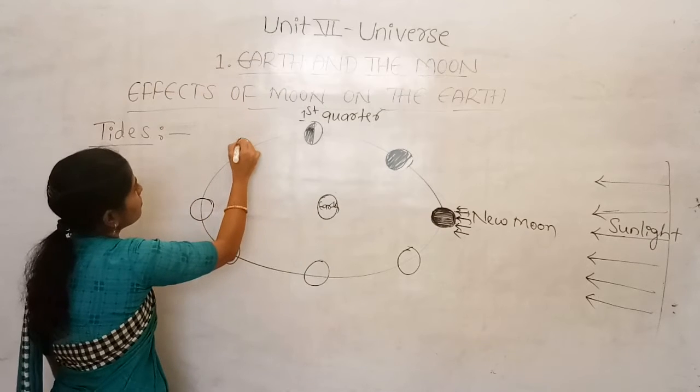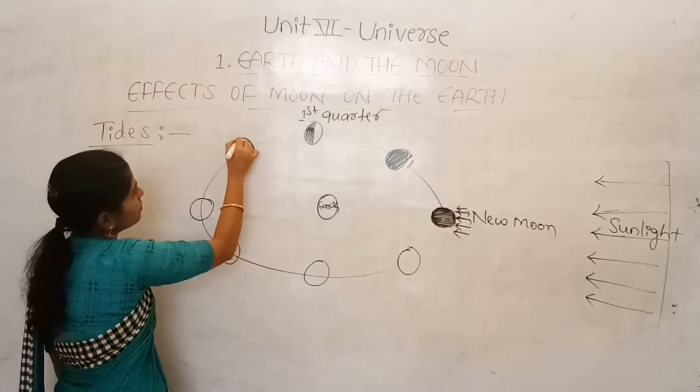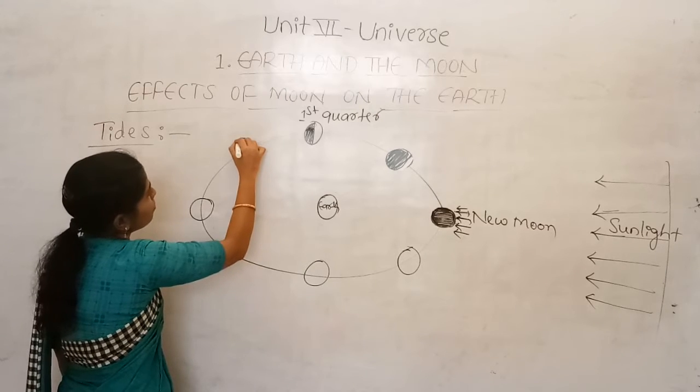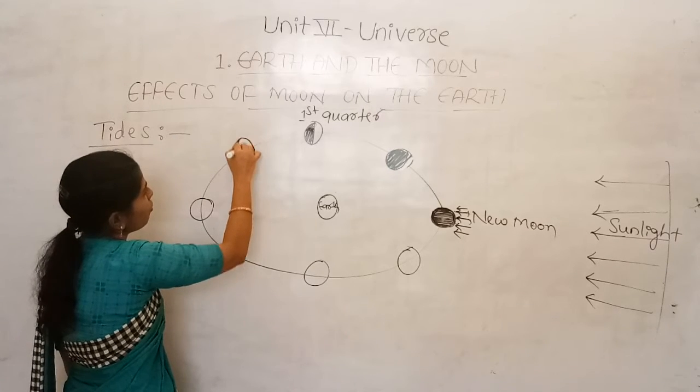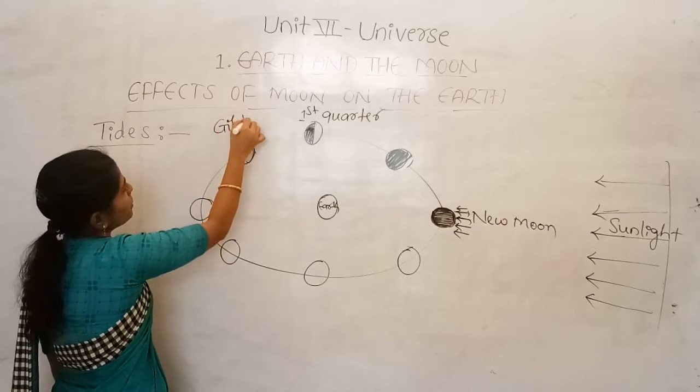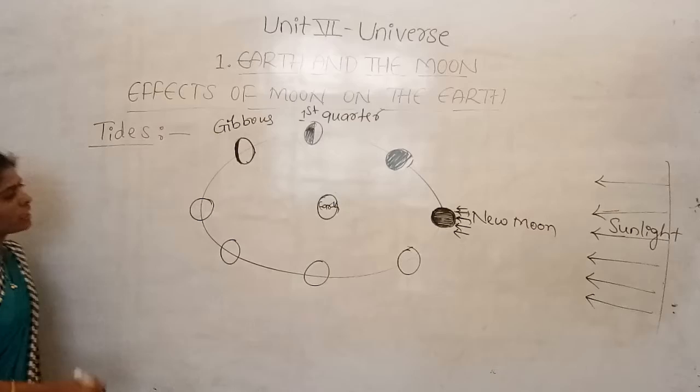And here again we can see only a little portion we are not able to see, the remaining we can see completely, and this is what we call the gibbous moon, okay.